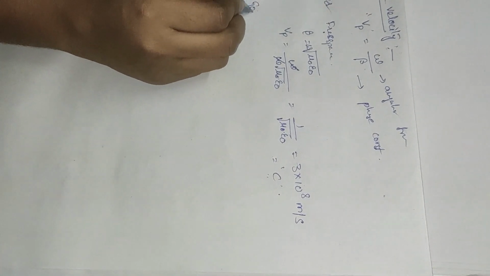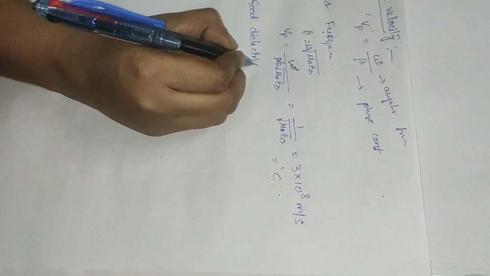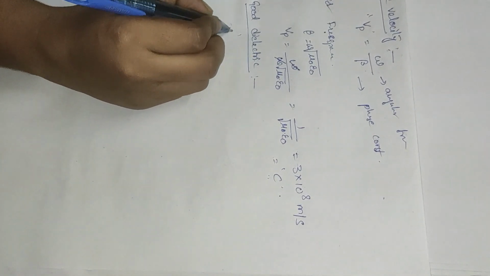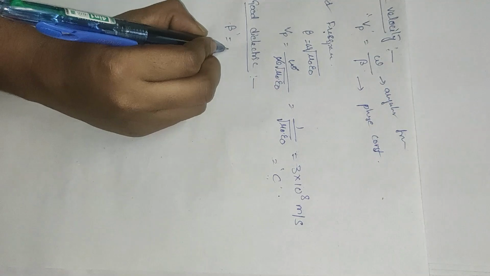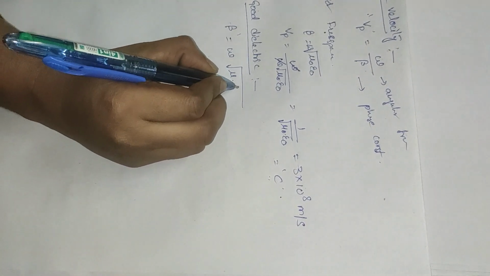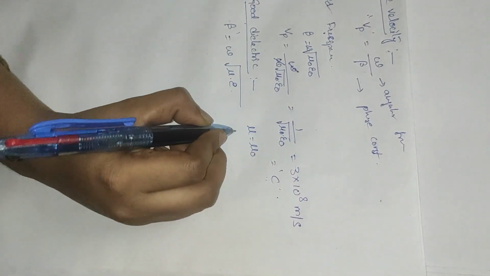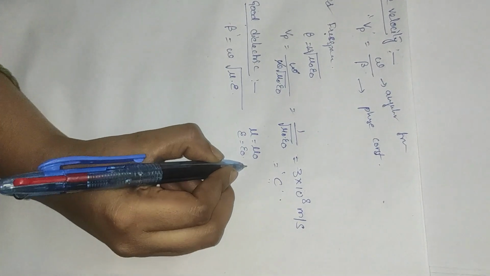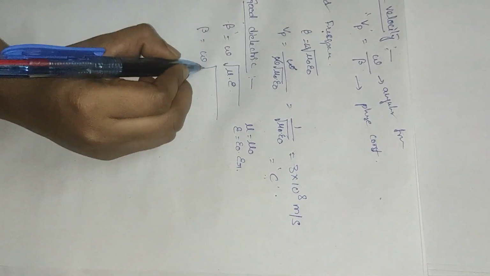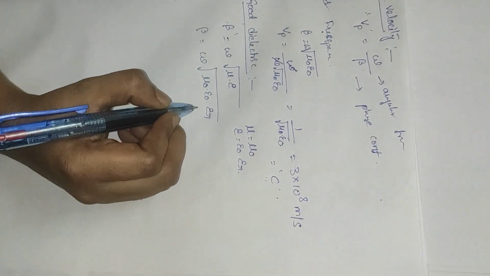For good dielectric materials, meaning lossless dielectric, beta is equal to omega into the square root of mu epsilon. For a good dielectric, mu is equal to mu naught and epsilon is equal to epsilon naught into epsilon r. Therefore, beta is equal to omega into the square root of mu naught epsilon naught epsilon r.